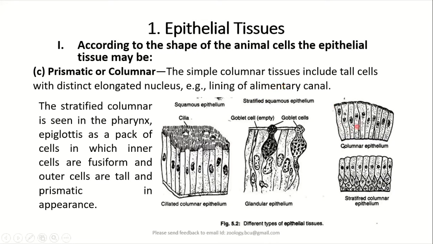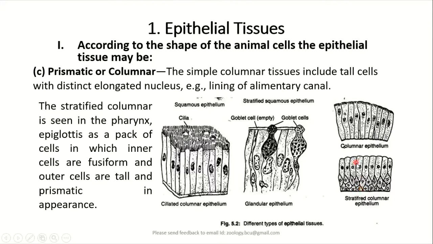The simple columnar tissue includes tall cells with elongated nucleus, and columnar epithelium is usually found lining the alimentary canal. Again, if there is a single layer of columnar epithelium, it is called simple columnar epithelium. If there are many layers of columnar epithelium, then it is called stratified columnar epithelium.